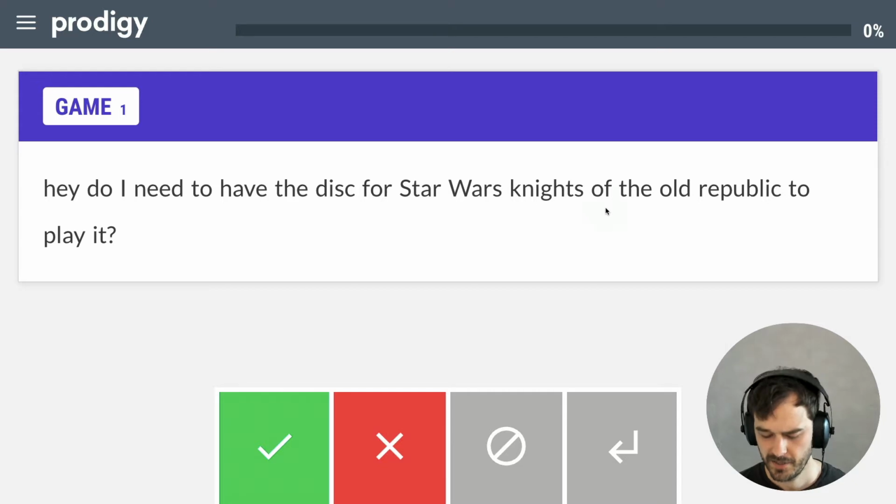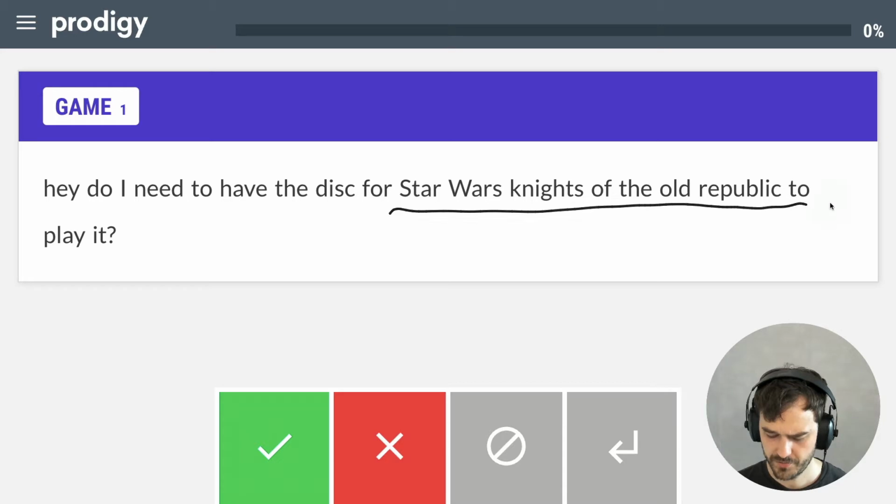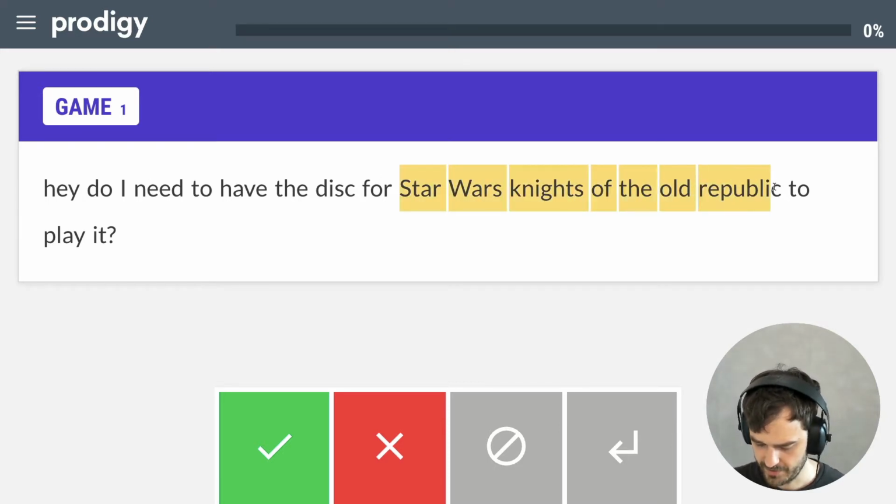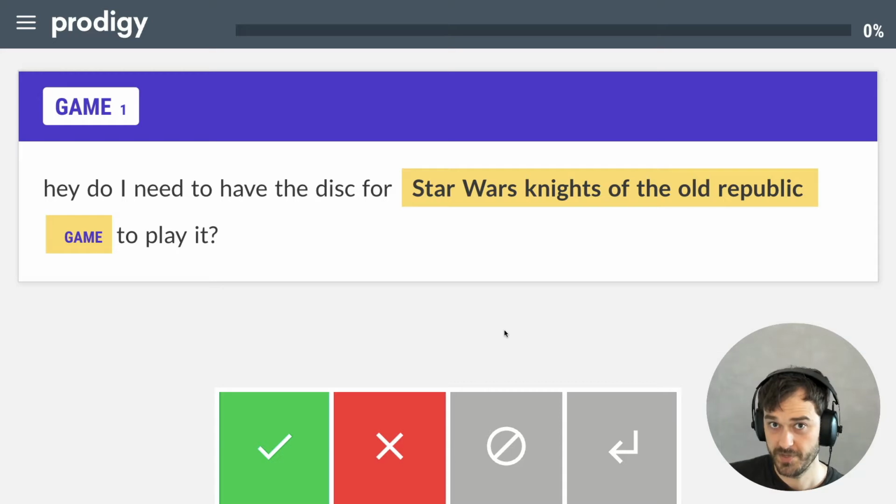So to make everything a little bit more tangible, I figured I would just load an example into Prodigy. And here I have the sentence, "Hey, do I need to have a disc for Star Wars Knights of the Old Republic to play it?" And in this particular case, Star Wars Knights of the Old Republic is indeed a video game, so I can just select that and this will be a valid annotation. But I would be interested in having some sort of system that can pre-highlight examples like this.